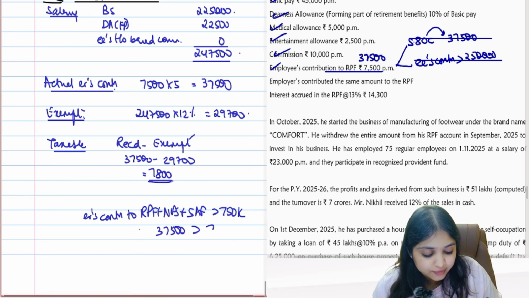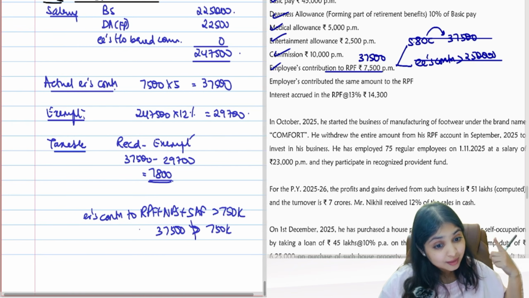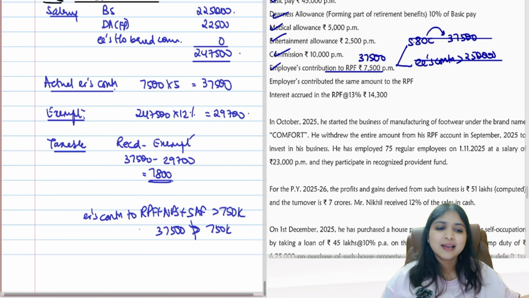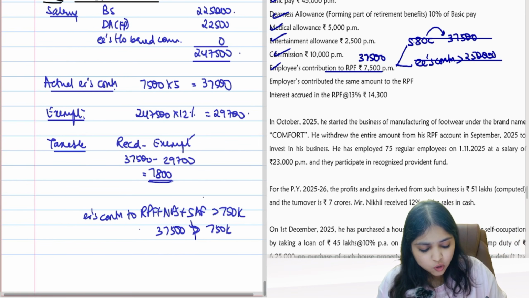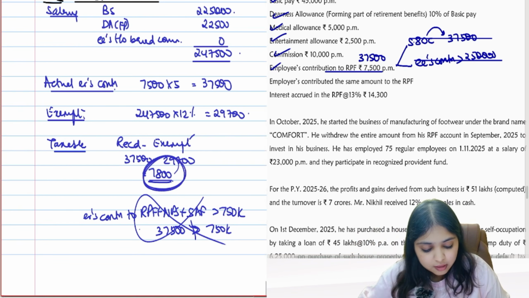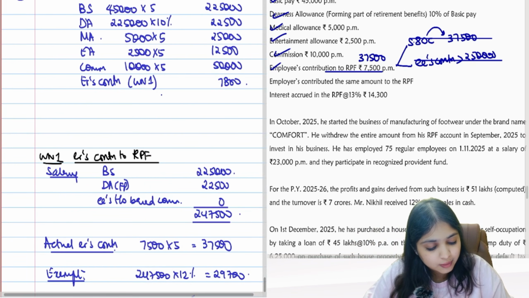Is it more than 7,50,000? No. Had it been more than 7,50,000, I will find the excess. Excess is taxable. Then I will find interest on the excess. That is also taxable. Here it's not more than 7,50,000, so that drama is not applicable. So what's my taxable number now? 7,800. I'll take it to my main answer.